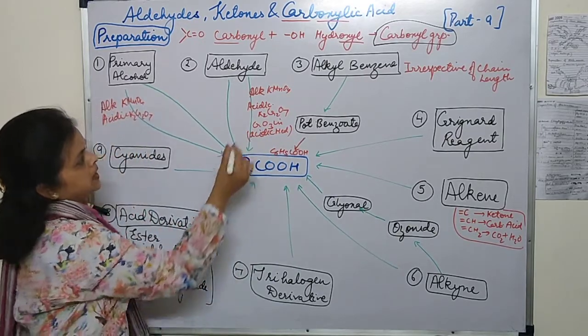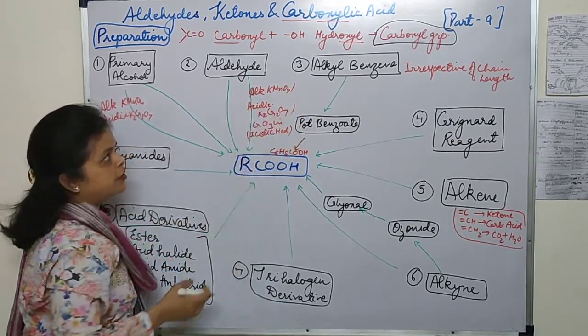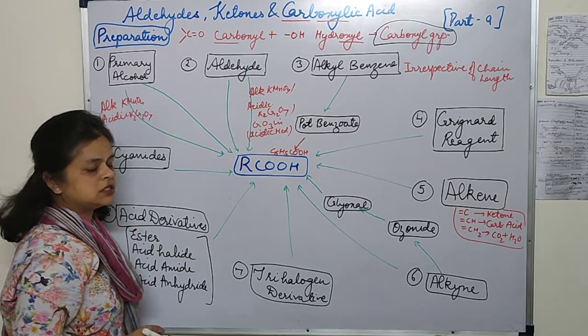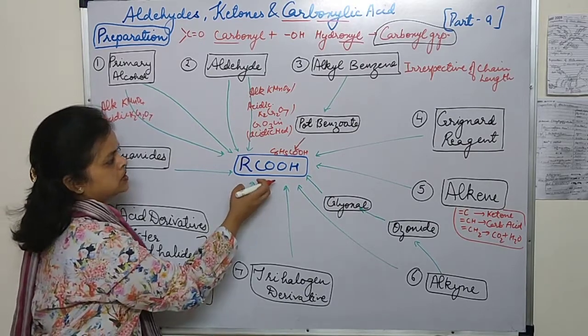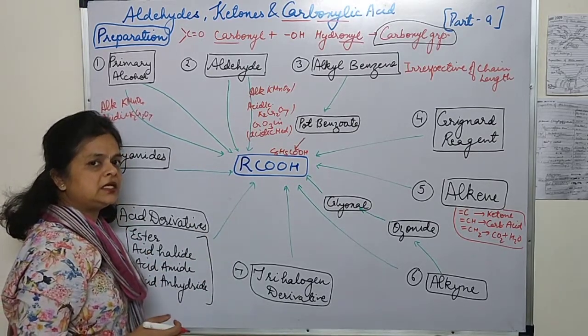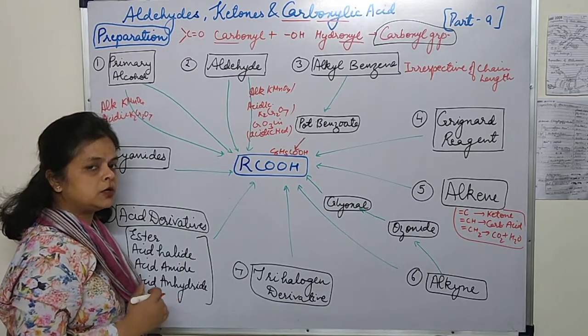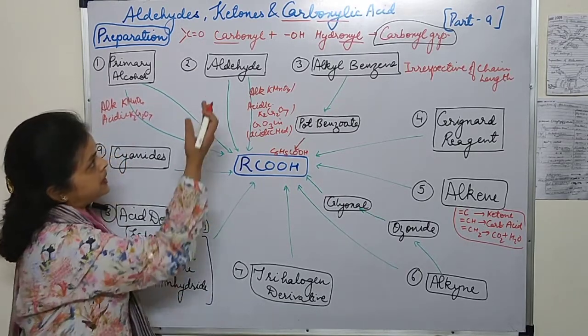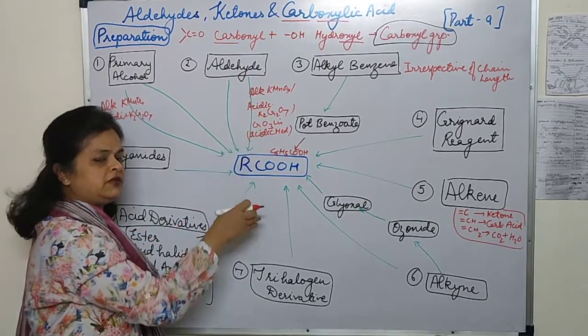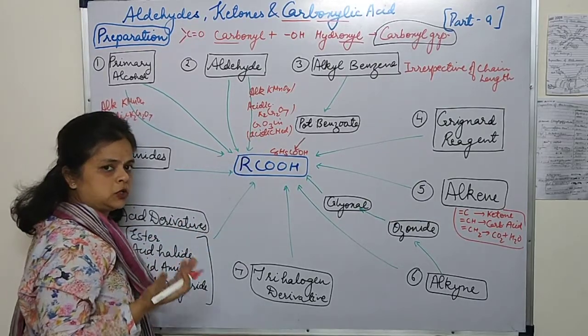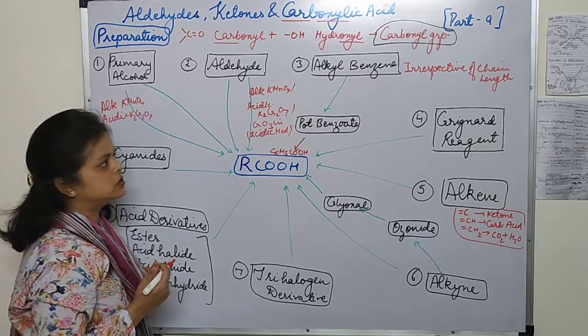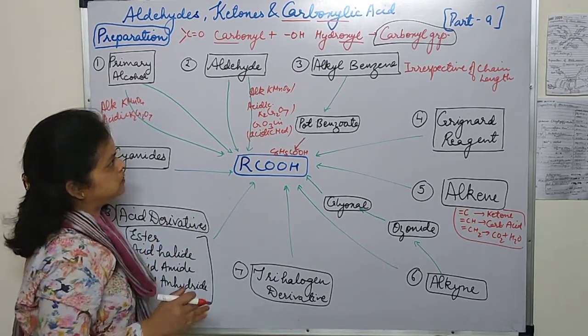So with any of these oxidizing agents, aldehydes can easily be oxidized into carboxylic acid. In the previous part we had seen that it is difficult to oxidize ketones because many bonds have to be broken, but aldehydes, even with a mild oxidizing agent, can be oxidized, like Tollens reagent, Fehling solution, Benedict solution. So just revise the reactions over there.